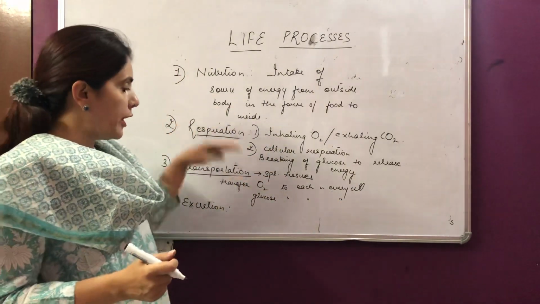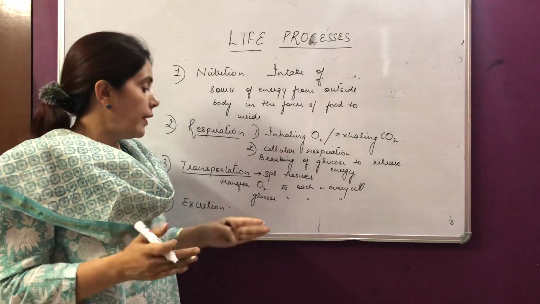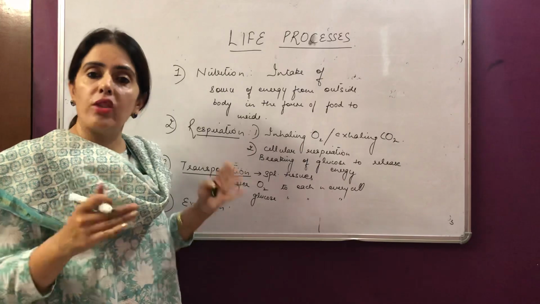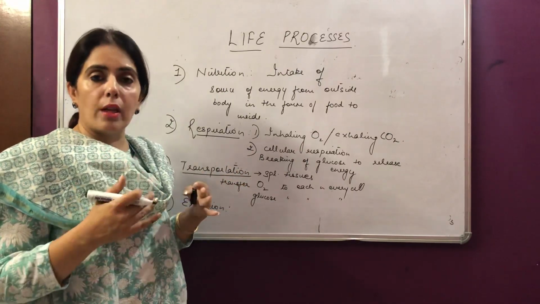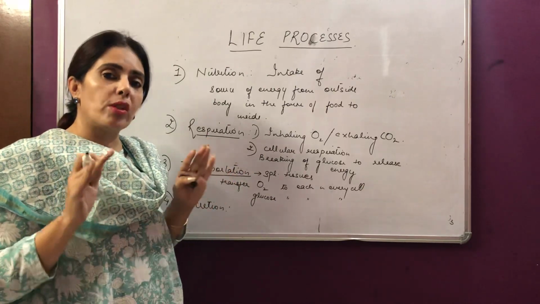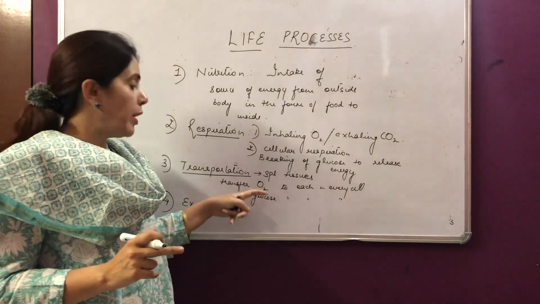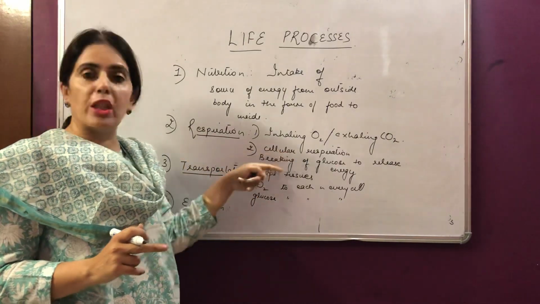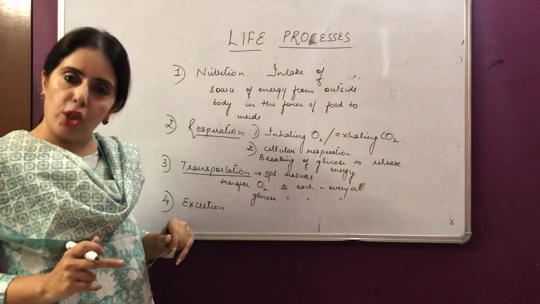Means whatever you have eaten first is broken down into simpler products, and then it has to be transported to each and every cell. What you have inhaled has to be sent to lungs and then diffused into the blood, and then it has to be transported to each and every cell. Then only this glucose can be oxidized, that is cellular respiration can take place. So for transportation also we need specialized tissues.